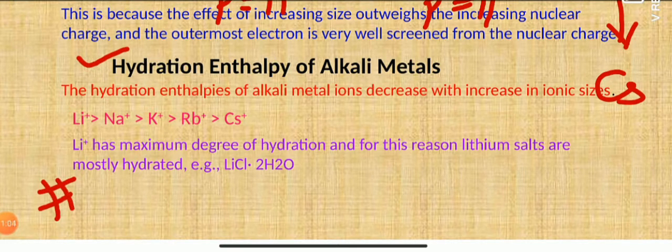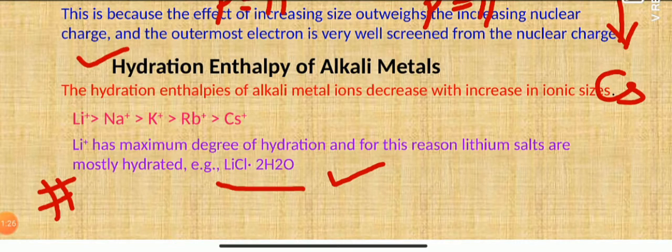Why are lithium salts mostly hydrated? Like lithium chloride, which has 2 waters of crystallization. Now the question is why lithium salt is mostly hydrated? The reason is the highest hydration enthalpy, and hydration enthalpy is high because of the smallest size of the cation.